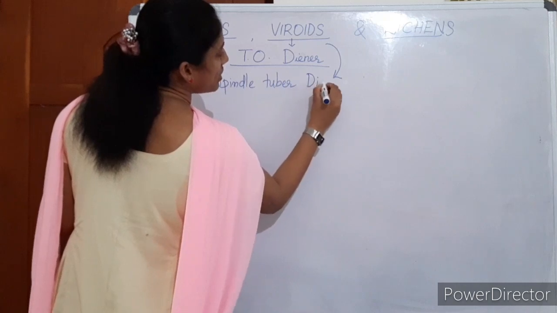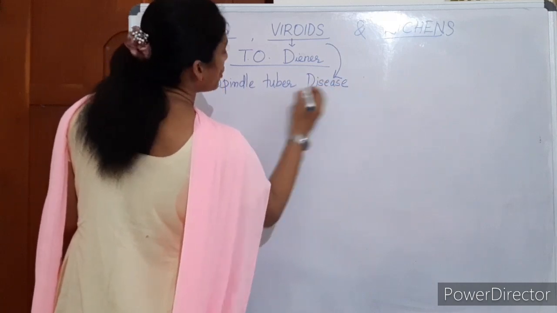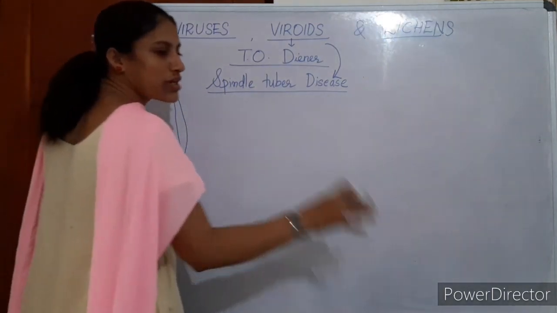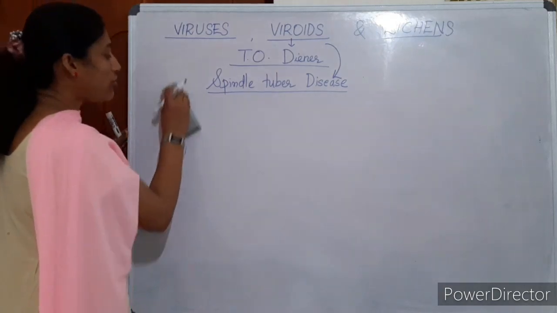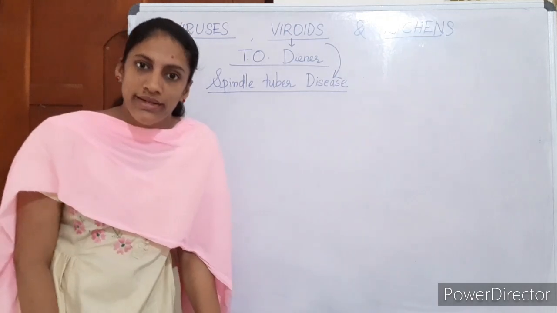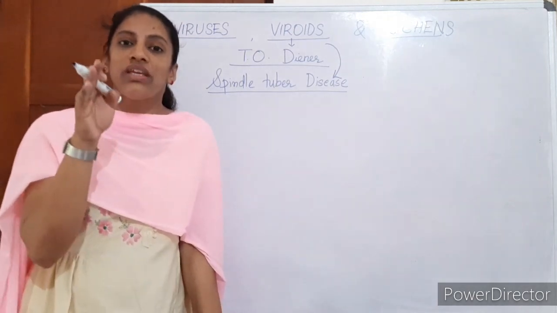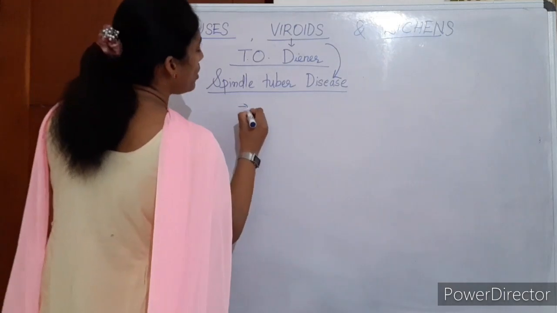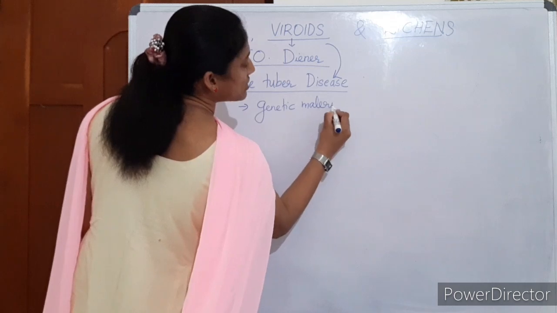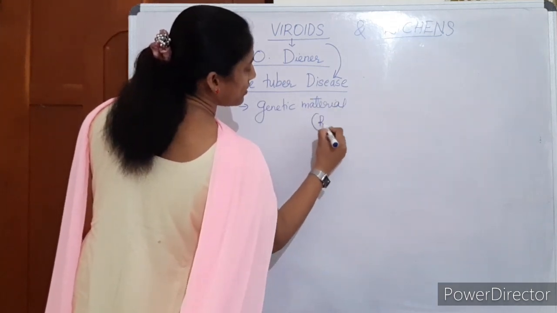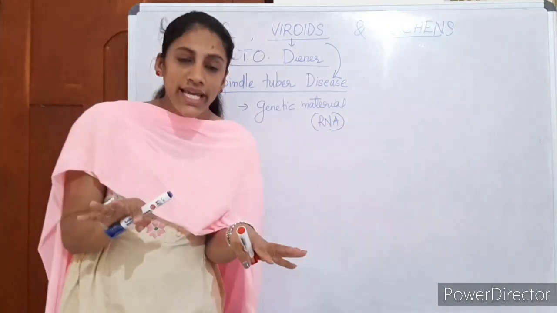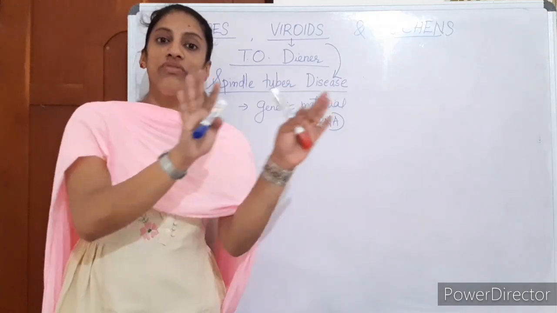Because of the viroid attack, the tubers of potatoes become spindle shaped, very narrow, and the productivity is very low. It is due to the attack of the viroid, so the viroid is harming plants. It is infectious to plants and does not even have a protein coat. It contains only the genetic material, which is nothing but an RNA, not DNA. So a viroid is an organism which consists of only the genetic material RNA, not even the protein coat.